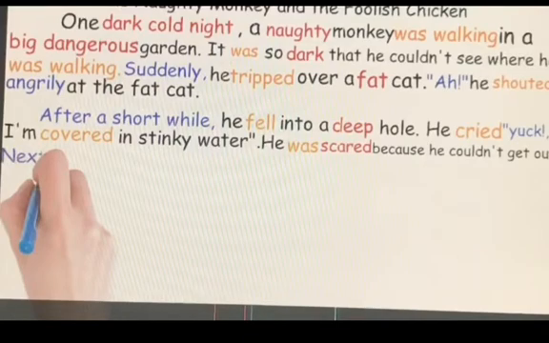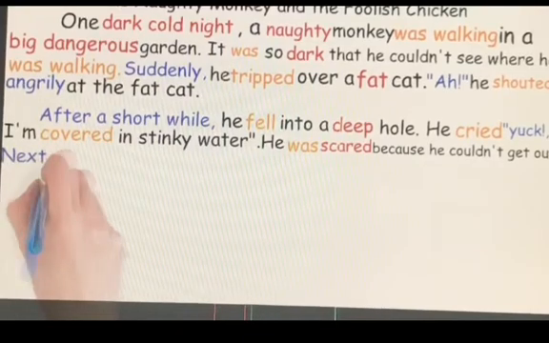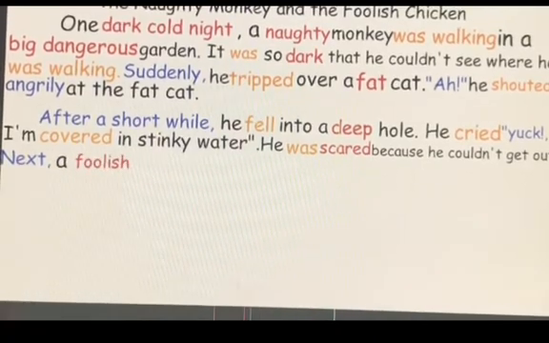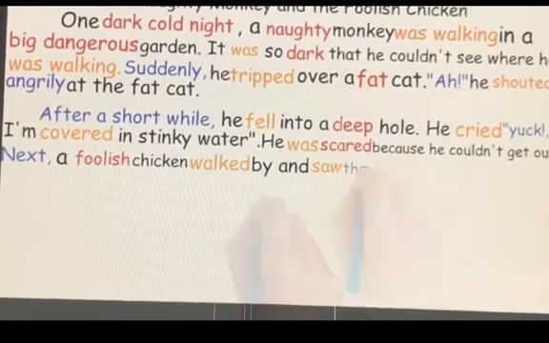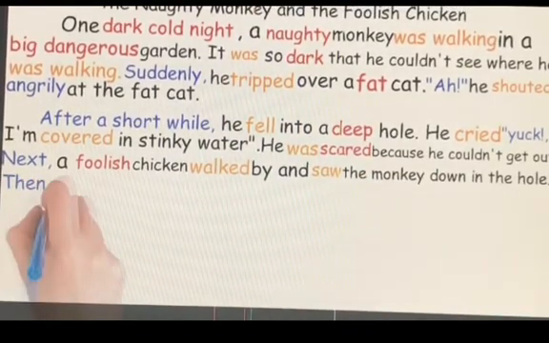Then, next, look, I'm using time connectives. Next, a foolish chicken walked by and saw the monkey down in the hole. Then we had two characters. Now we have three characters, animal characters. A foolish, I told you. The chicken is brainless, as if she has no brain to think. She's silly. Next, a foolish chicken walked by and saw the monkey down in the hole. Then, look, another time connective.